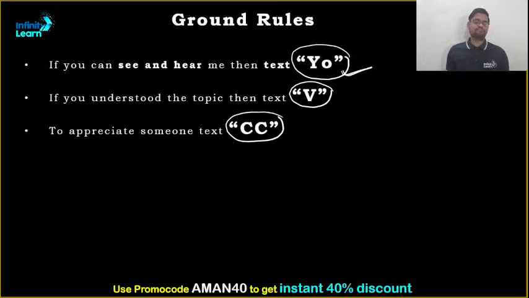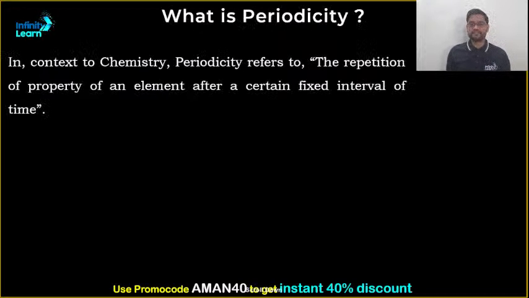The first thing that comes to our mind is, what is periodicity? What does this word mean? Chemistry aspects, obviously I have written the definition. But actually, what is periodicity? Take the example of sunset.